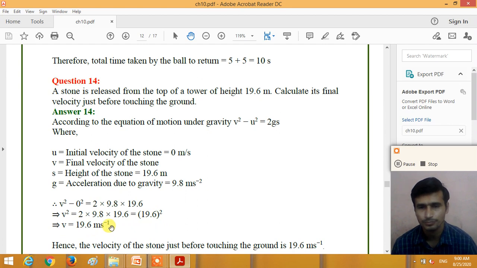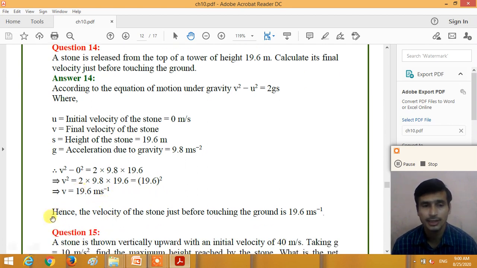So dear student, we can say that the velocity of the stone just before touching the ground is 19.6 meter per second. Right dear student, understand the answer of question number 14. It is one type of example of free falling motion. When the object freely falls, the motion of the object is considered as constant accelerated motion, and the constant acceleration is 9.8. So we can use the kinematic equations of motion under the gravitational force with constant acceleration.